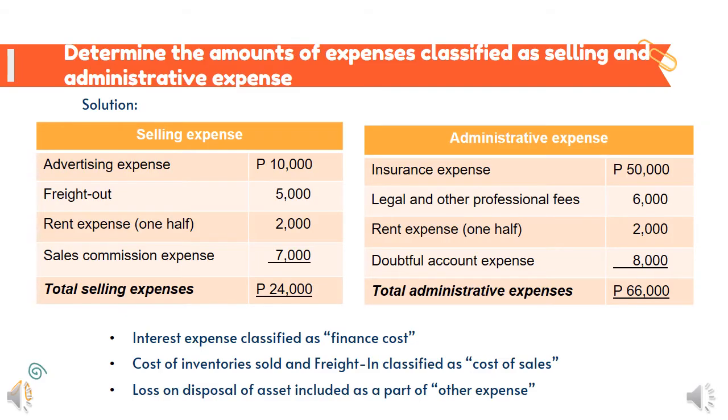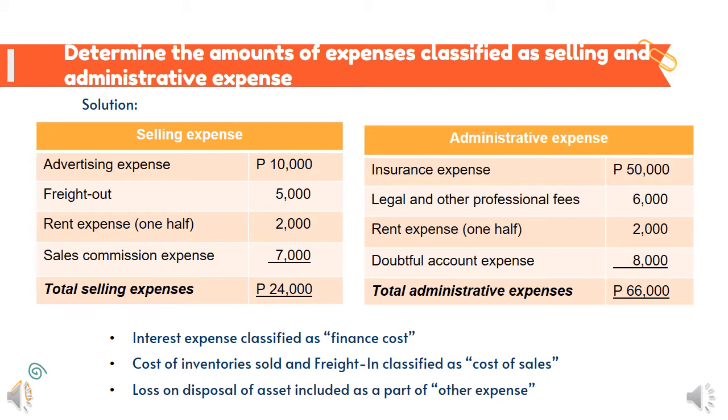In this case, we will see the amount of expense that is classified as either selling or administrative expense. So under selling expenses are advertising expense worth 10,000, write-off worth 5,000, then the rent expense, which is only half of the amount that is included in selling expense, worth 2,000. And lastly, sales commissions expense worth 7,000 with a total of 24,000.